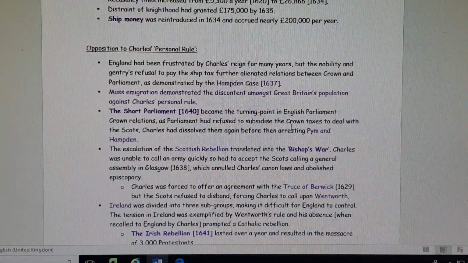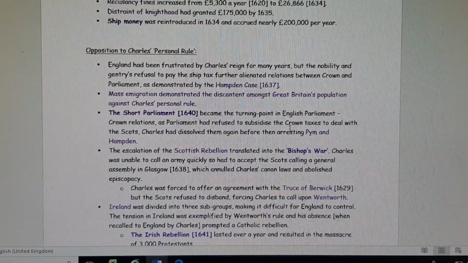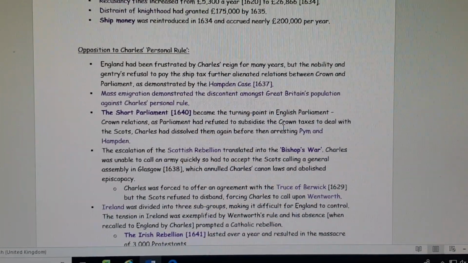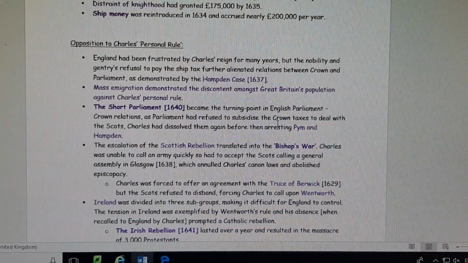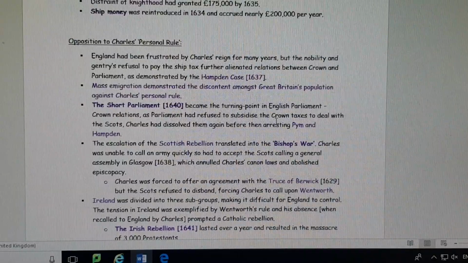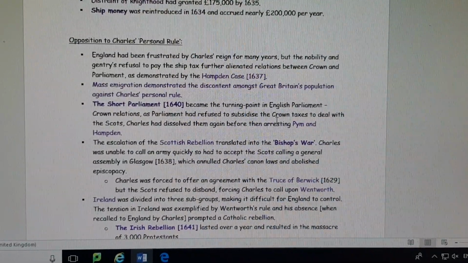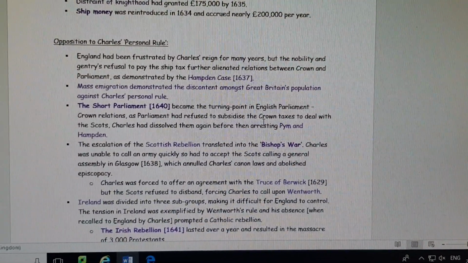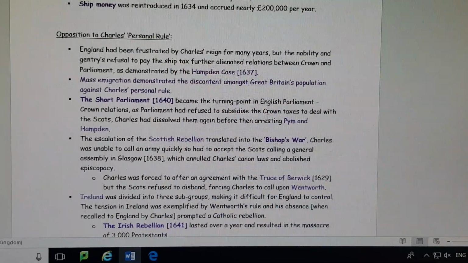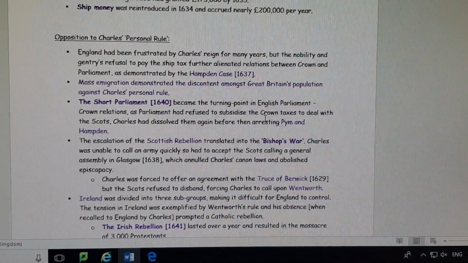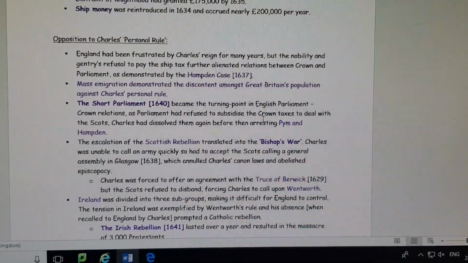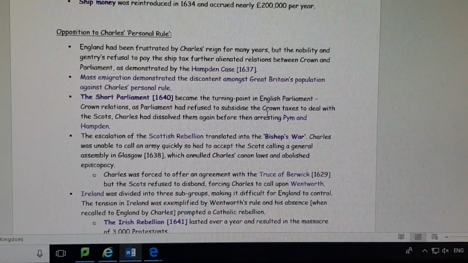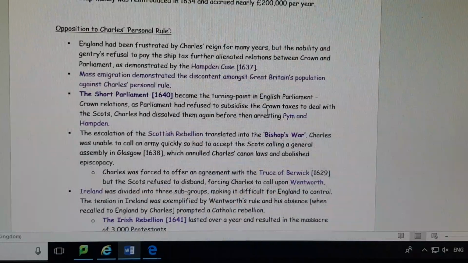The escalation of the Scottish rebellion translated into something called the Bishops' War, and this was in reaction to the new Common Prayer Book that Charles tried to enforce after he was coronated. Charles was unable to call an army quickly because he didn't have parliamentary support, so he quickly had to accept the Scots' call on the General Assembly in Glasgow, which annulled Charles's religious laws, his canon laws, and also abolished episcopacy, which is where the church members are involved in government procedures. So Charles was forced to offer an agreement with the Truce of Berwick, but the Scots refused to disband their armed forces, and this forced Charles to call upon Wentworth.